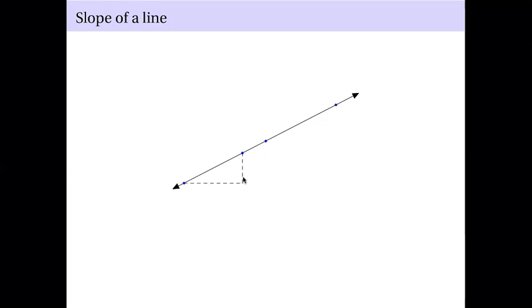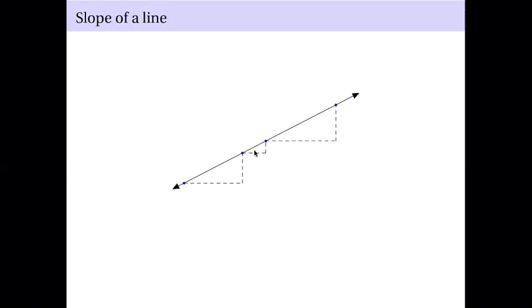Let's construct this right triangle with hypotenuse this point and this point. Because this is just horizontal, this is just vertical, this is a right angle here. And you can construct this right triangle also, and this right triangle also.